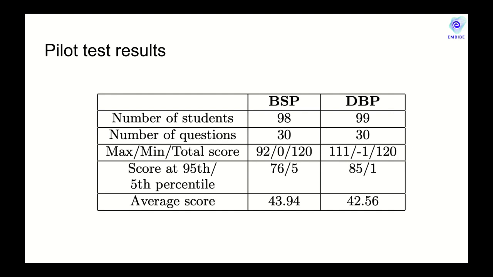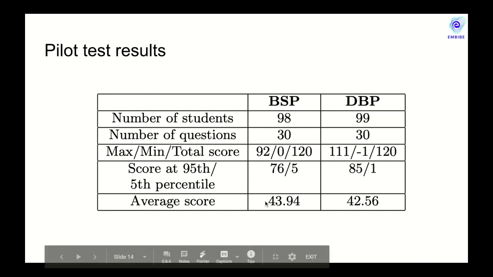Instead of using simulated data, in this case the data is real, but we assemble a test and we consider the same students who are observed beforehand. Instead, we roll two tests, one coming from the baseline policy and the other coming from the DBP policy, and give them to students on a real test. And we notice that